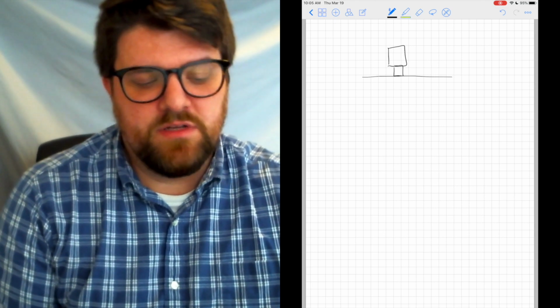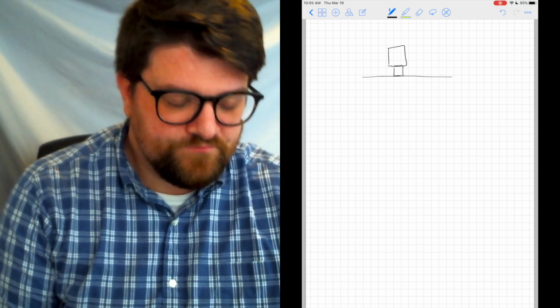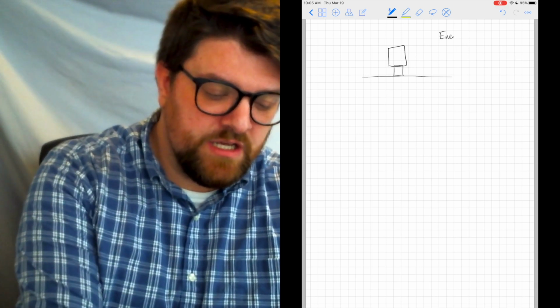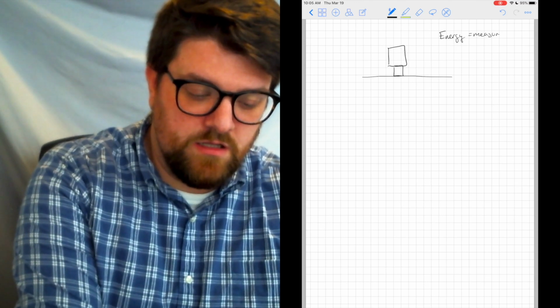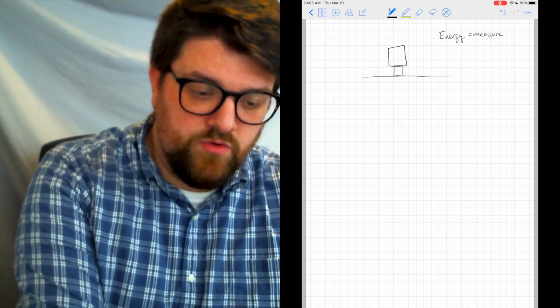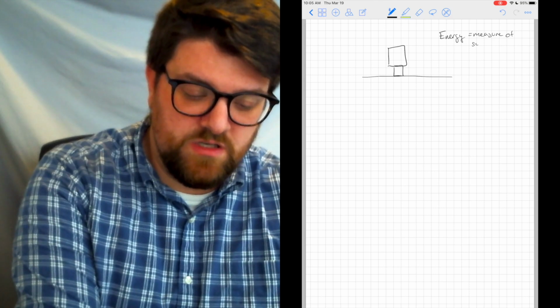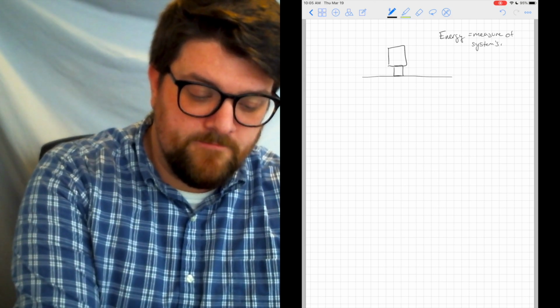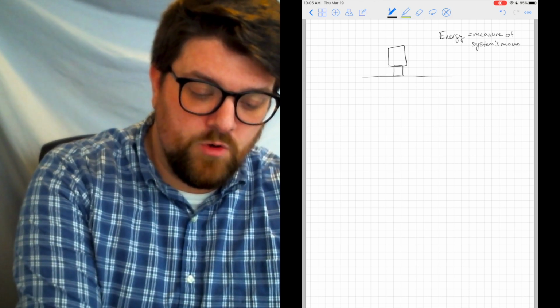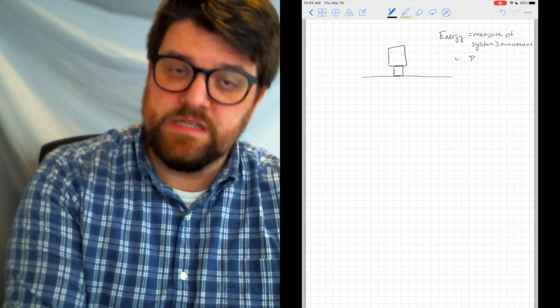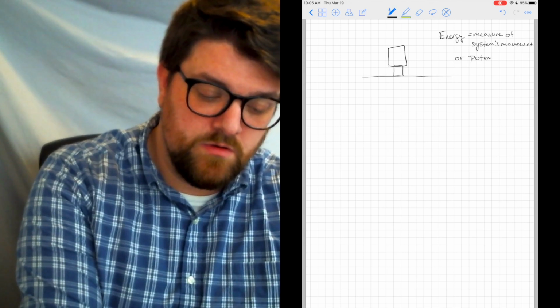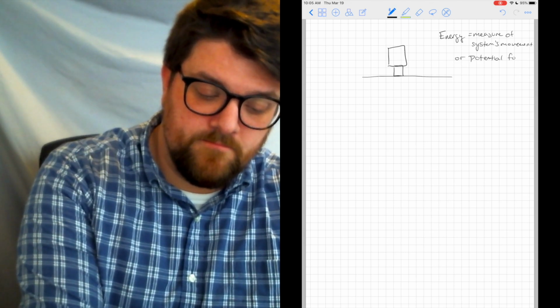So we probably need a definition at this point. Energy is the measurement of a system's movement, or maybe to also include potential energy, the potential for movement.